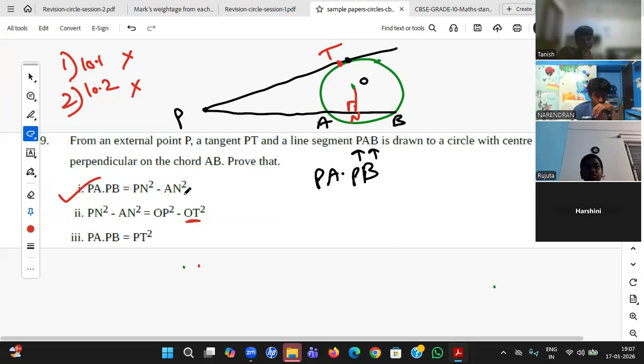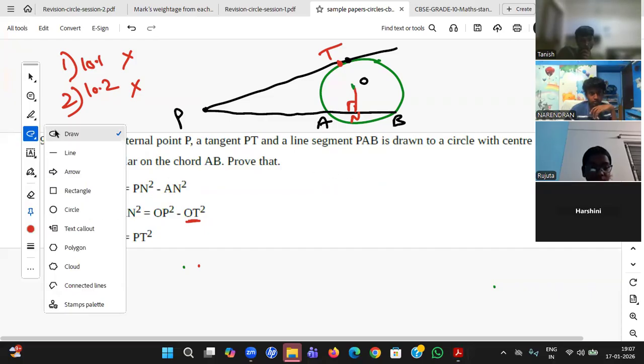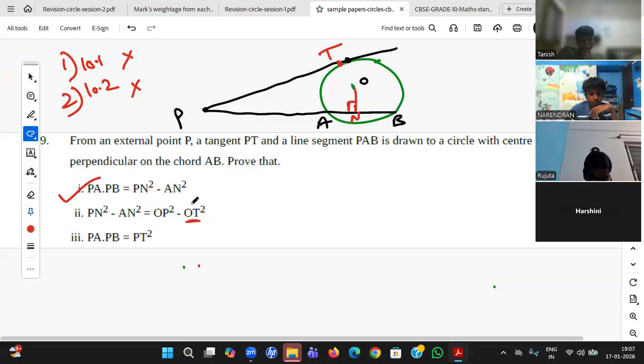Whenever I see something like a proof, I just remember my trigonometry proof problems. Yes, Narendran, in trigonometry proof problems, when left hand side equals right hand side, what is the first step? Simplify one side. Very good. How will you simplify? Which way do you start, complex or easy? Complex. Yes, that is what I said in trigonometry: whenever a proof problem is there, start with the complex side. Very good.